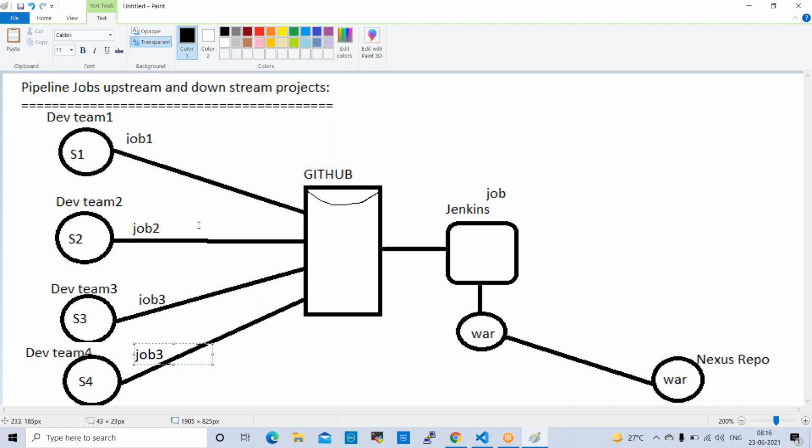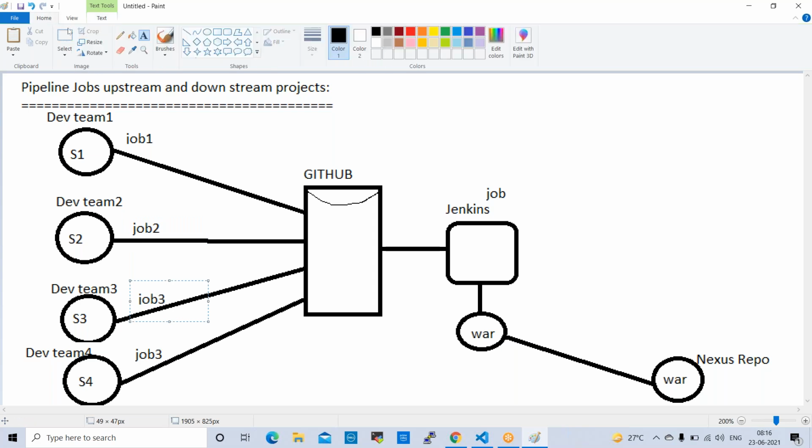Whenever we run, we configure them as upstream and downstream projects. Whenever job 1 is success, then only job 2 will run. Whenever job 2 is success, then only job 3 will run. Whenever job 3 is success, then only job 4 will run.